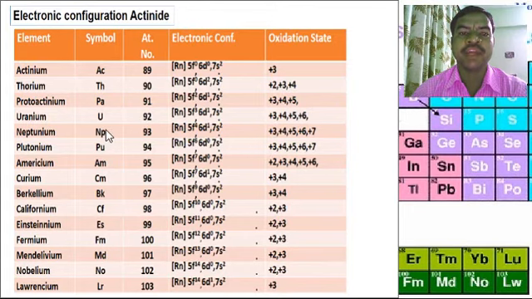Then the electronic configurations of the actinide series. The actinide series is also known as the 5f block series. The total number of elements in the actinide series is 14.